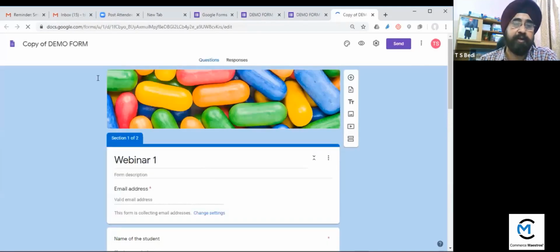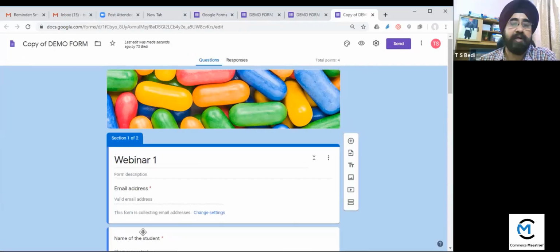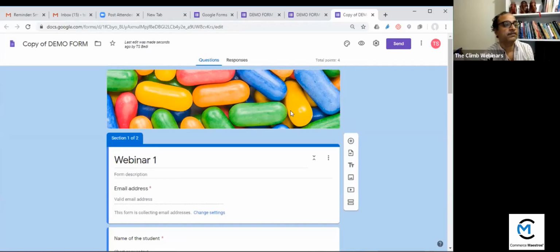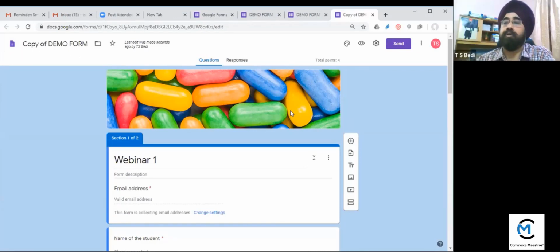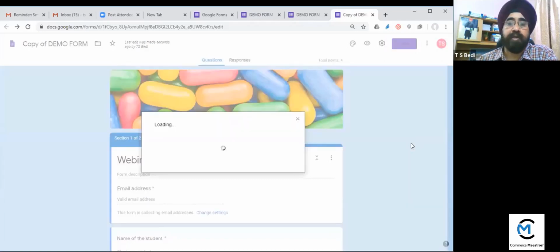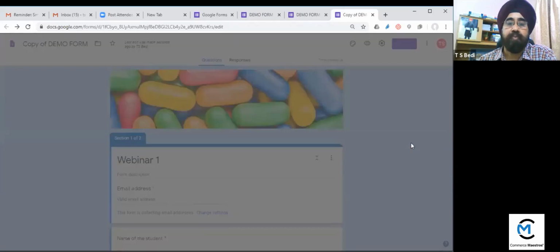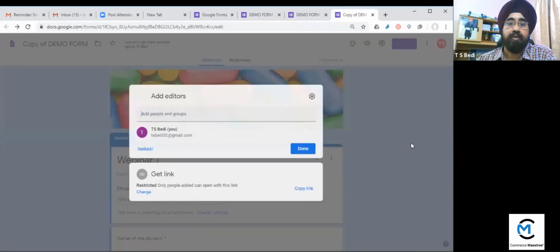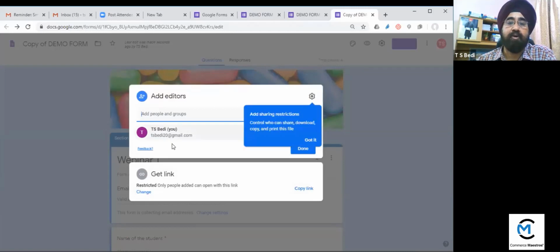You can see it here, copy of demo form. It is आ रहा है ना सर, इसके टॉप पे लेफ्ट साइड पे copy of demo form is located. So this is another form. ठीक है. Now what you do, go to the three dots again, more, then add collaborator. Click on add collaborator. So when I click here, so I can add collaborator here. I have to add.